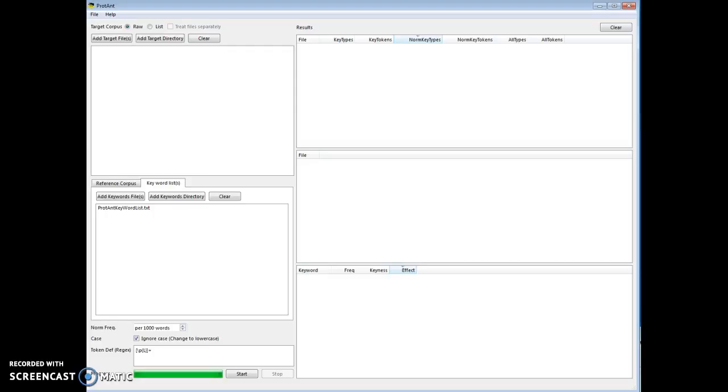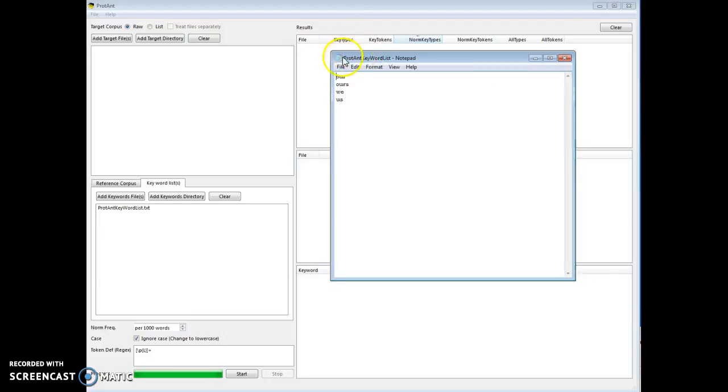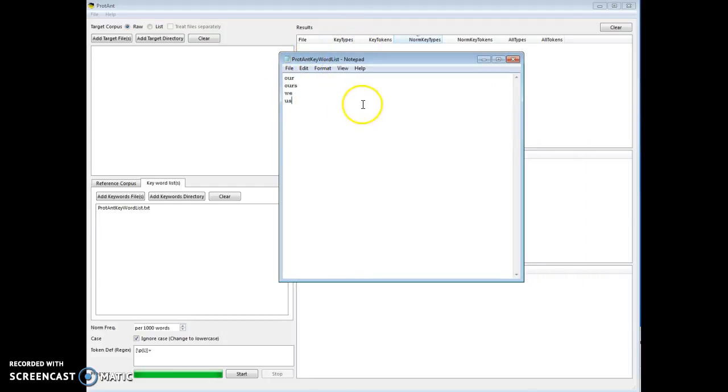Welcome to ProdAnt, a prototype program. It's like OnConc, but with a slightly different and more focused idea, and that is you can take specific patterns, apply them to the corpus, and ProdAnt will find and gather for you the texts that have the highest concentration of that pattern. In our case, we are going to be looking for the pattern of these 4 keywords in English: are, ours, we, and us.